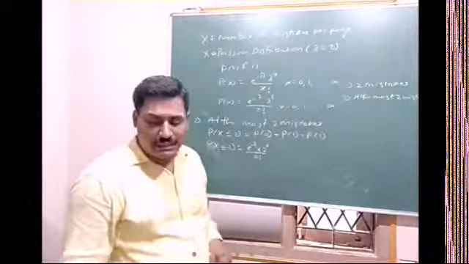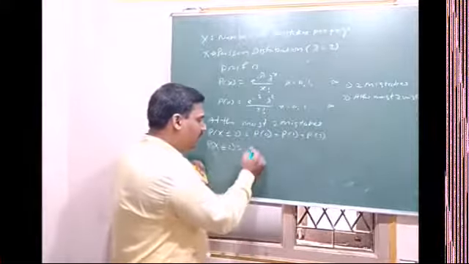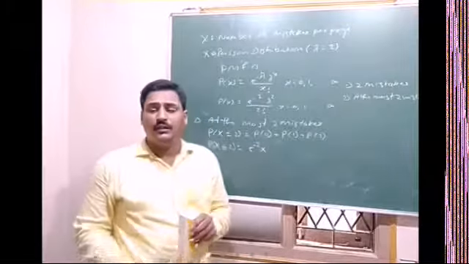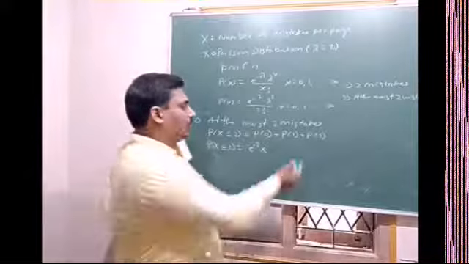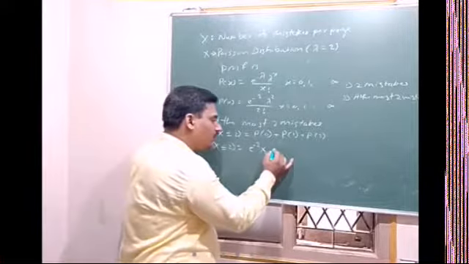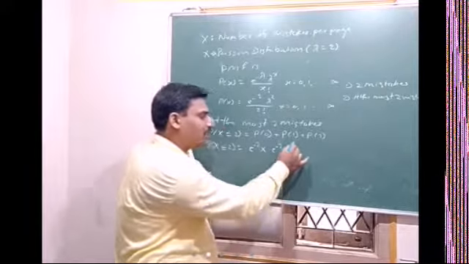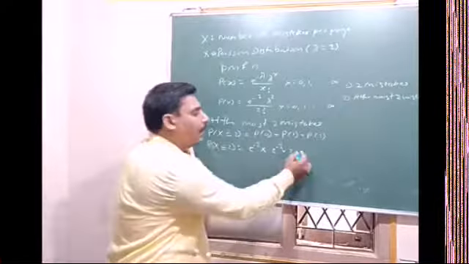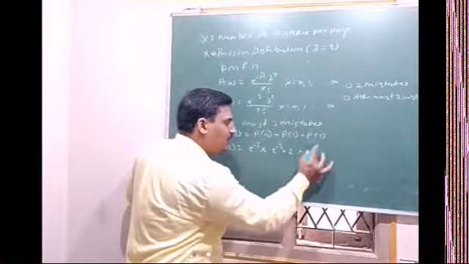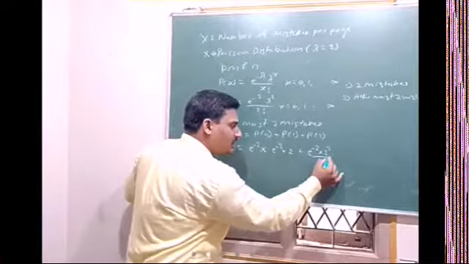So let us write that directly. e raised to minus 2 for the first term, P of 1, the second term, is e raised to minus 2 into 2 raised to 1, that is lambda 2 itself, plus P of 2, e raised to minus 2 into 2 raised to 2 divided by 2 factorial, that is 2 into 1.